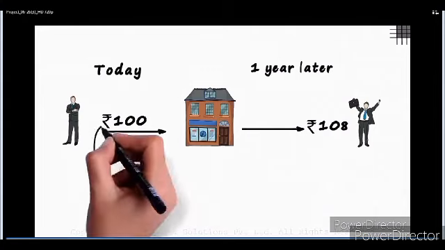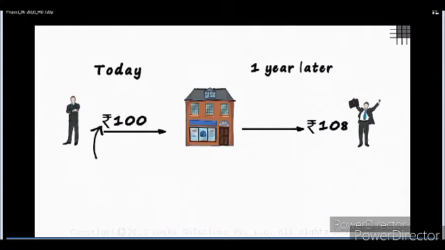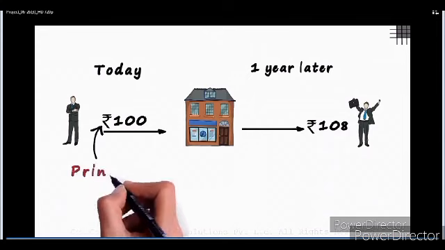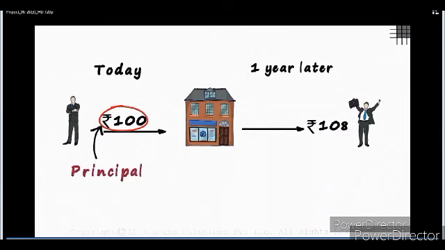And that entails our finance also. Now, note that the money you deposit in the bank is known as the principal. So we're going to be using these terms as we progress on this teaching.